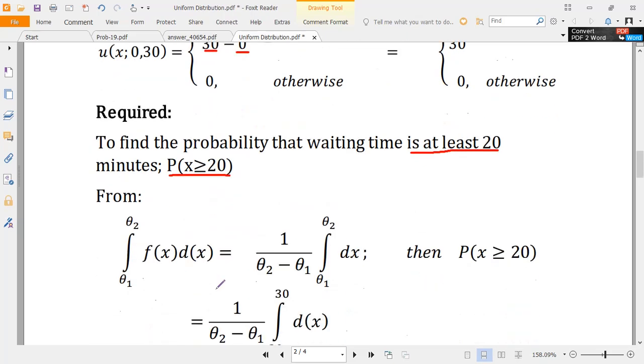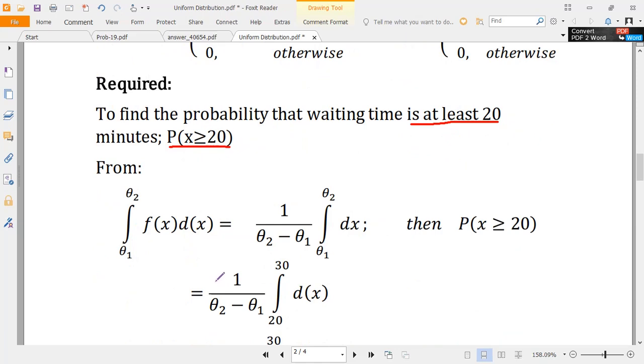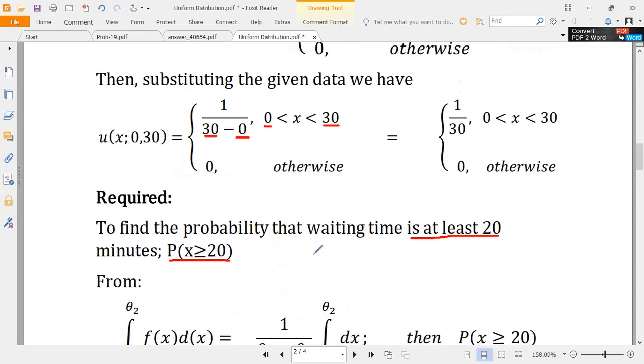Then what is the formula? If you remember, this is a continuous probability, so you take the integral over the given limits, and then we have the result. This is our function, f of x dx, integrating from theta1 to theta2, that is, 1 over theta2 minus theta1, integral from theta1 to theta2, dx. This is the function which I've just substituted, and what you have to find is P of x greater than or equal to 20. Remember, theta2 minus theta1 is 30.